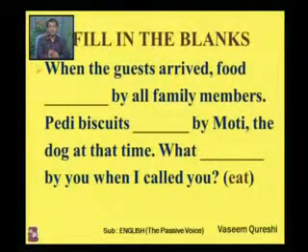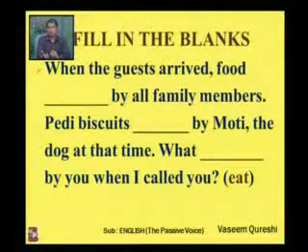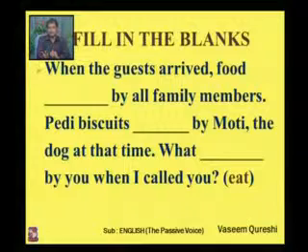Food is singular, biscuits is plural, and what indicates singular. So in all three you can give me the answer. Food is being eaten. Correct? Paddy biscuits are being eaten. No. Instead of are and is, we have to write was and were, because we are talking about past continuous tense. When the guests arrived, food was being eaten. Paddy biscuits were being eaten.